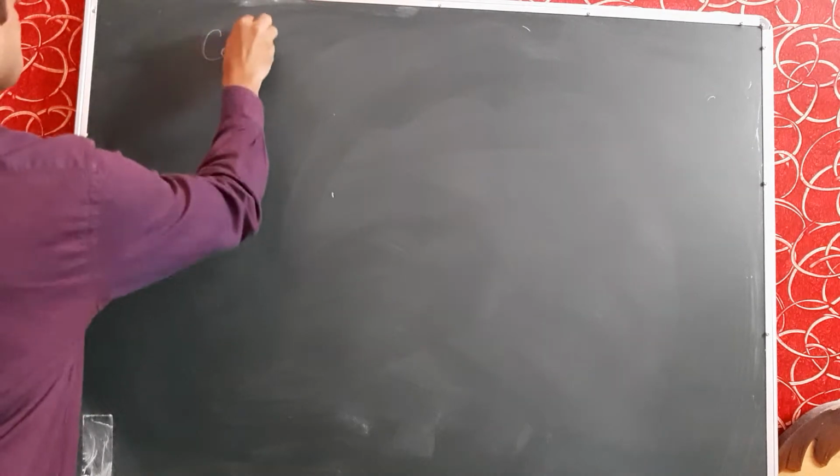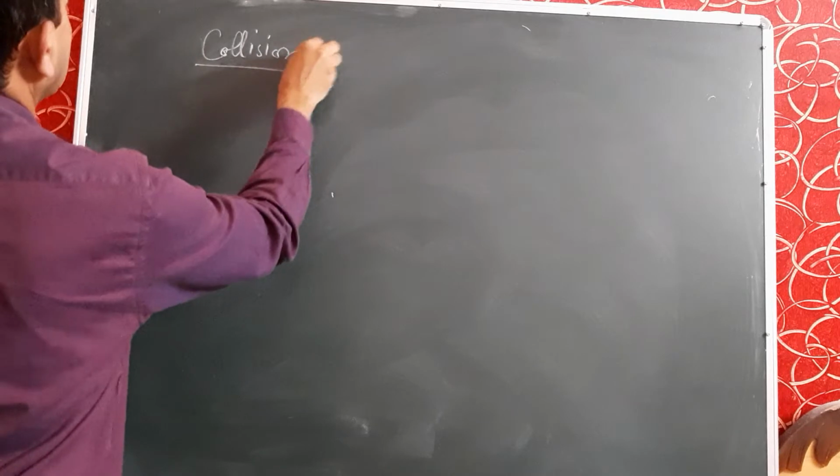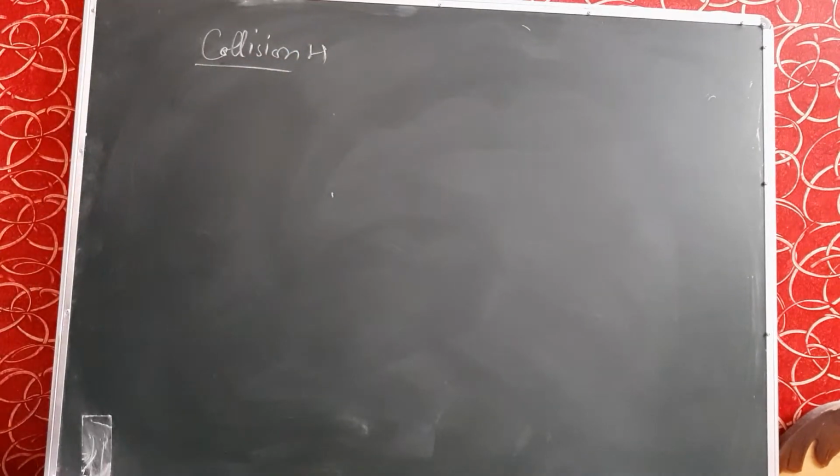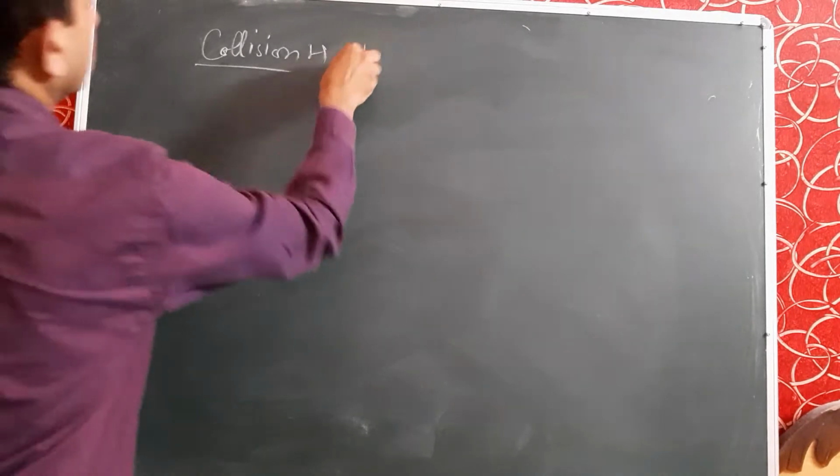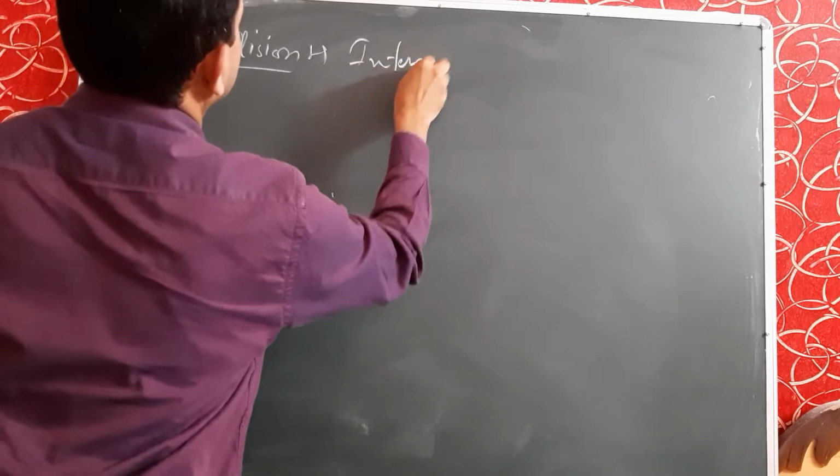The topic which we will discuss today is collision. You know that what is collision? Collision is the interaction between two bodies when its momentum or kinetic energy or both will change. So this is called interaction between two bodies. So collision is the interaction.